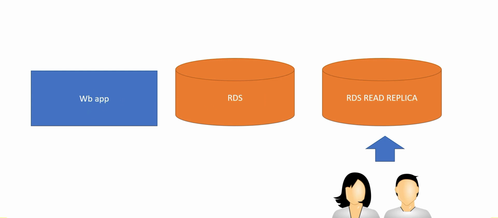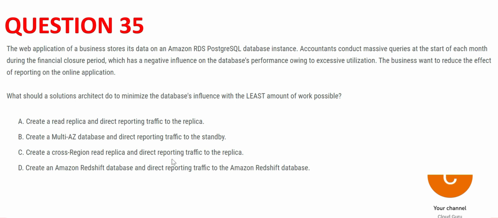Now let's scan through the options. Let's just look for read replica. So B and D are wrong, because only A and C have read replicas. And let's see the difference between A and C. The only difference is C has cross-region read replica. You do not need to go to another region to create a replica. You can create in the same region. They are not talking about global application and so on. So there is no need of going global or doing a cross-region. That's why C is wrong and A is correct.